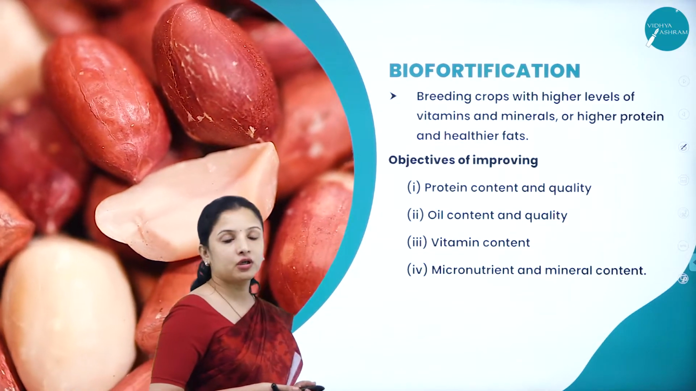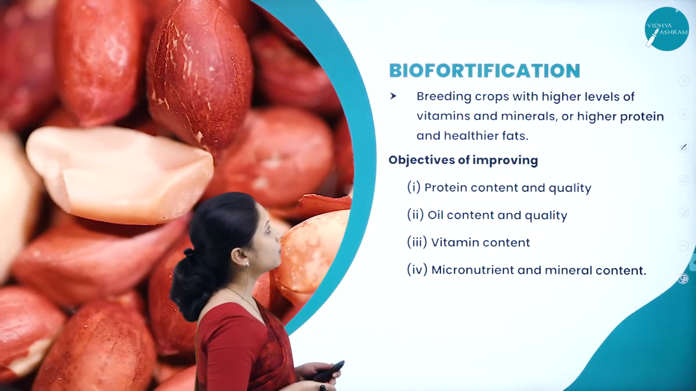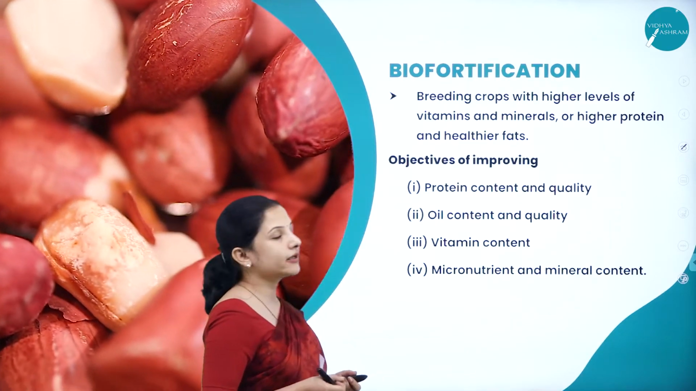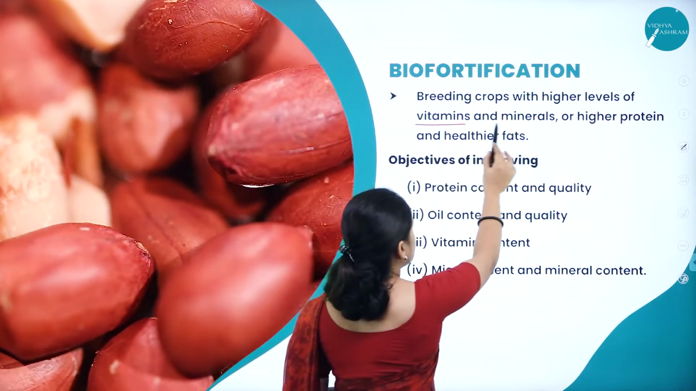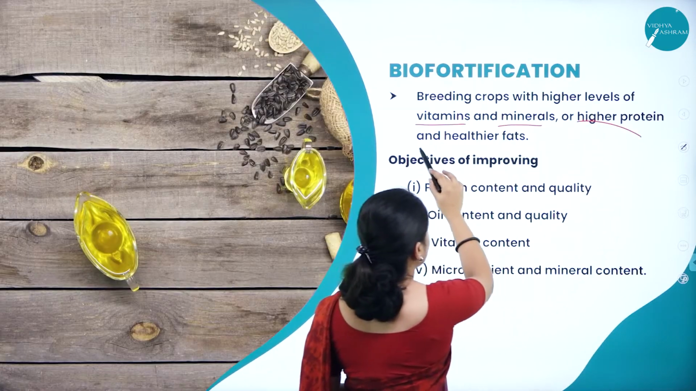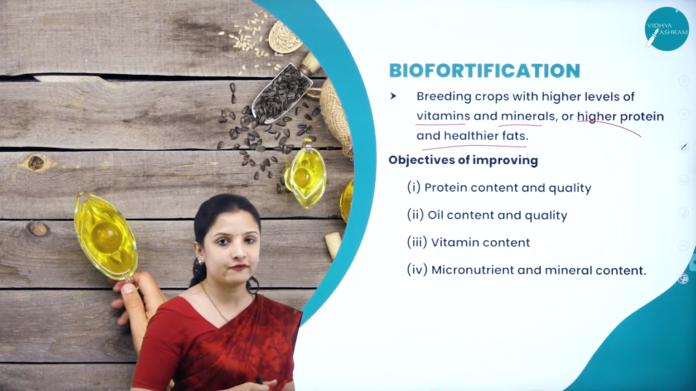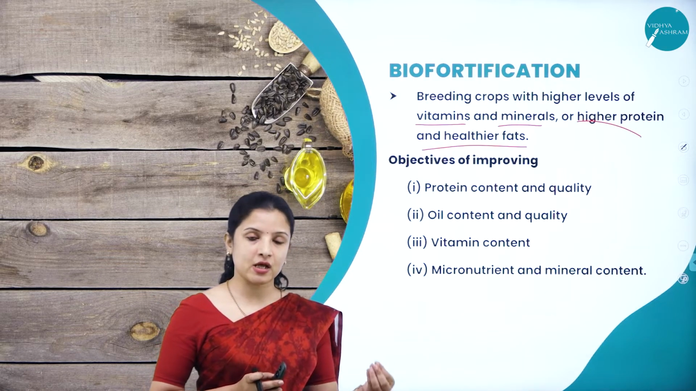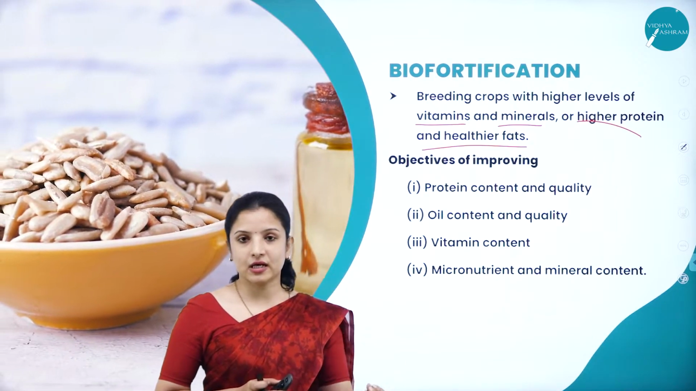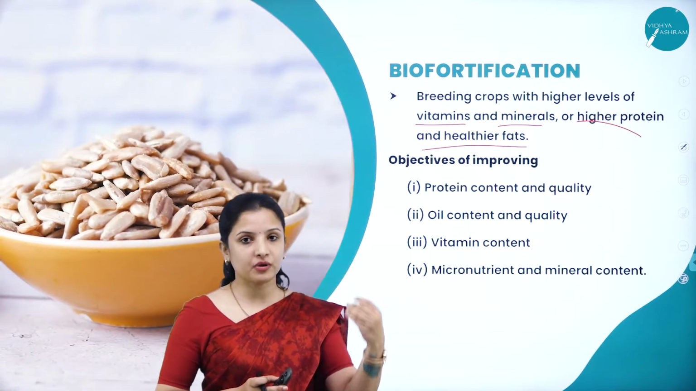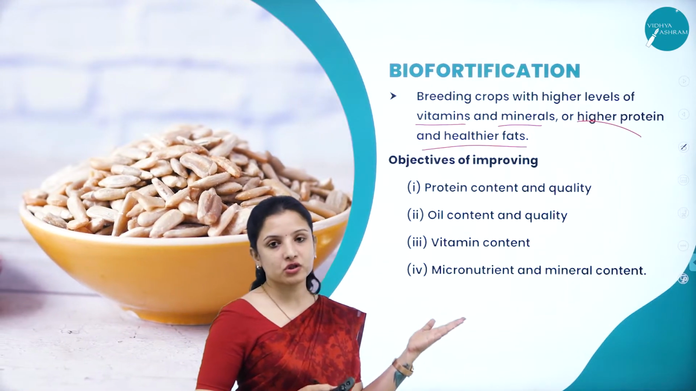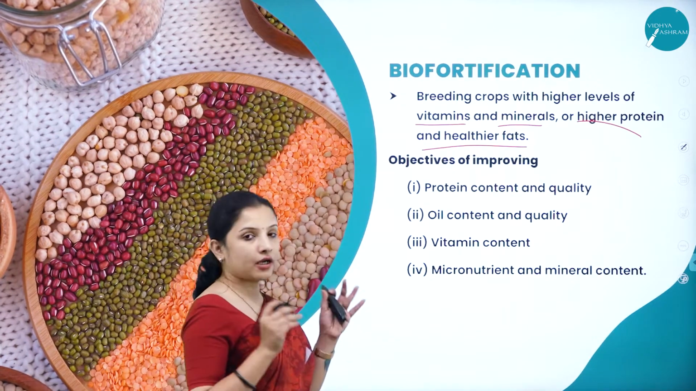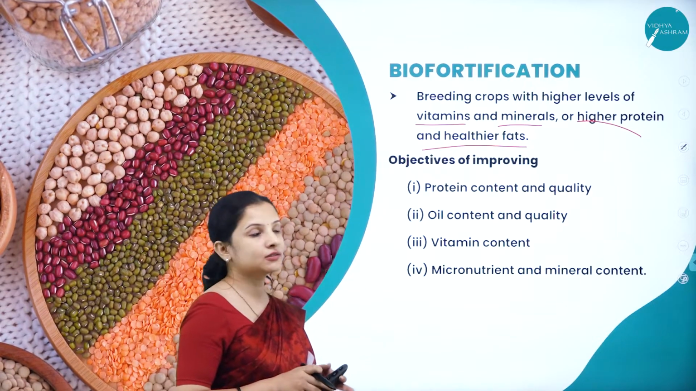So next, one more term that we need to learn here is biofortification. So what is biofortification? Breeding crops with higher levels of vitamins, minerals or higher protein and healthy fat contents is called biofortification. So far we had learnt about the term plant breeding. When plant breeding is done concentrating on improving that particular crop yield in terms of nutrition, vitamins, minerals, high protein content, and also healthy fat content, it is called